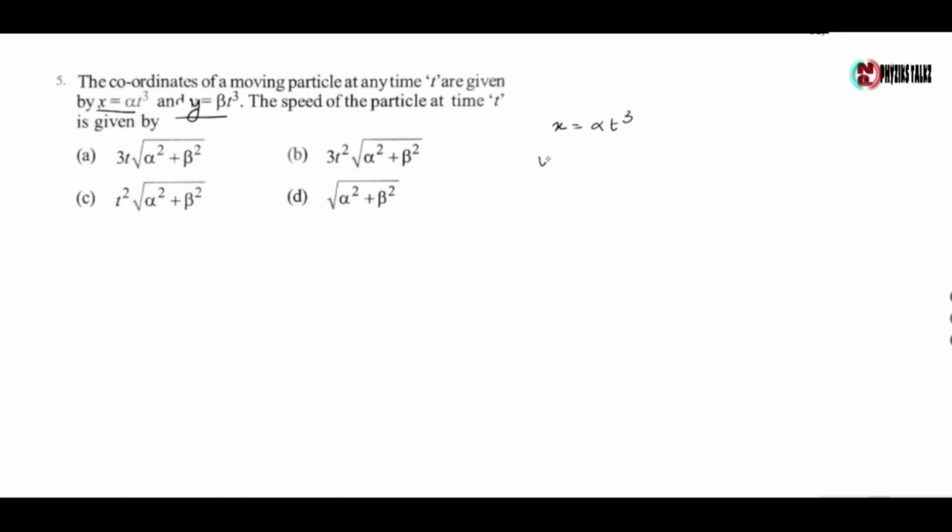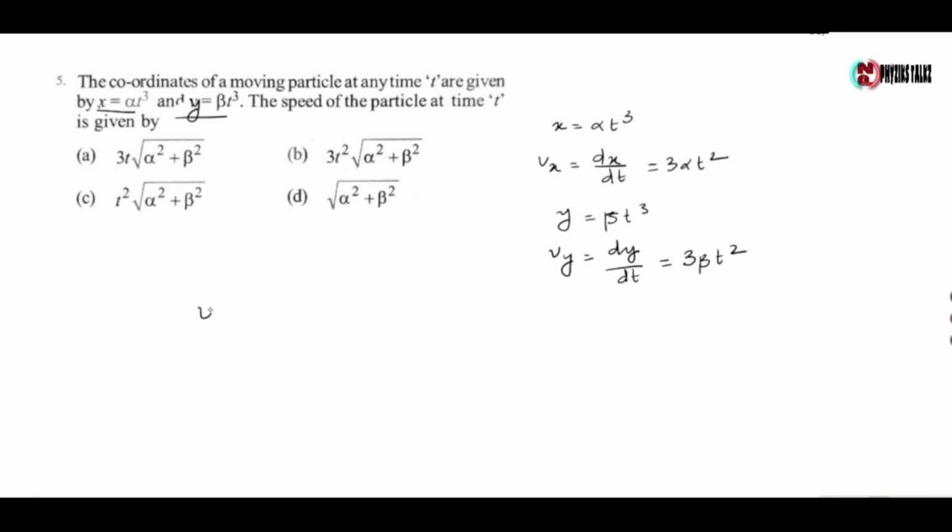So velocity along x direction is given by dx by dt, which is 3 alpha t square. Now y is given by beta t cube. So velocity along y direction vy equals dy by dt, which is 3 beta t square.